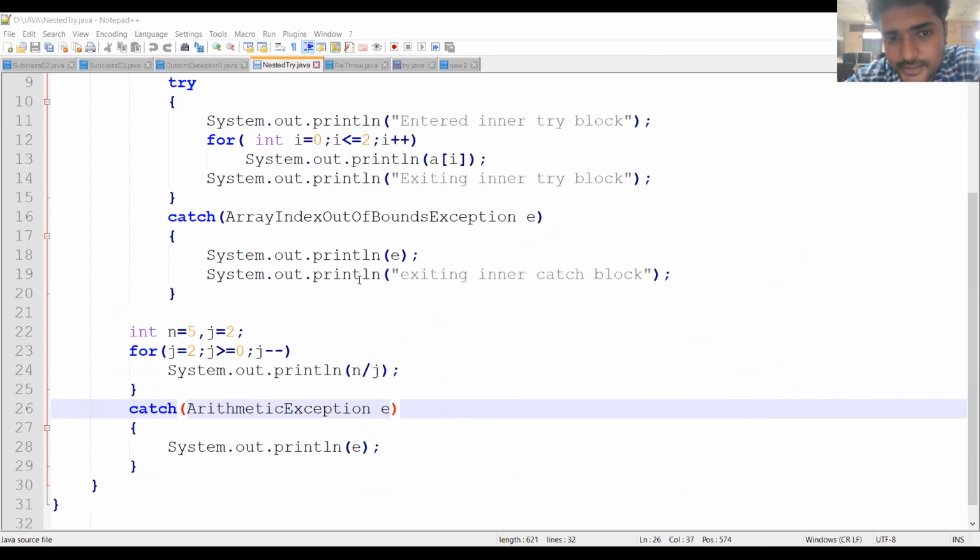So I have not shared the output. Comment prompt share avvatleda?